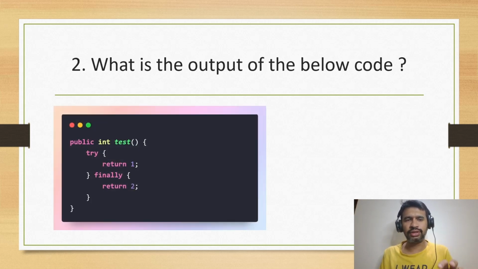So in this question, we have to guess the output of this code. It has try and finally block, and in try we are returning one, and in finally we are returning two. So what I would advise is pause this video, think about the output, and you can comment that in the comment section. After that, you can resume this video and check what is the output. Okay, let's see the output of this code.